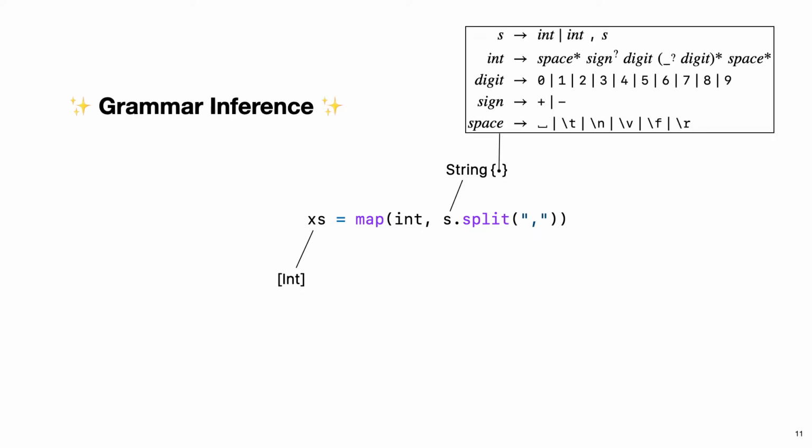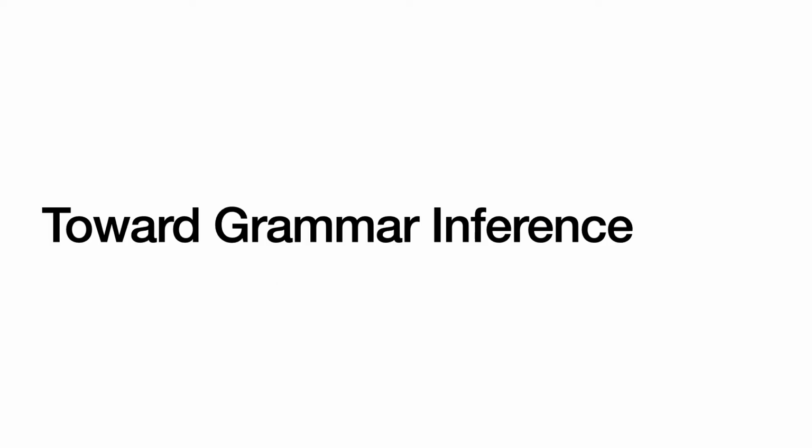Well, what if that was possible for grammars as well? What if we could infer grammars just like we can infer types? This is our vision. Let me now walk you through why and how we think that automatic grammar inference for ad hoc parsers could actually be done.